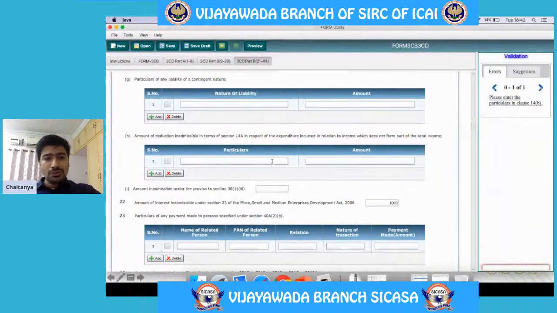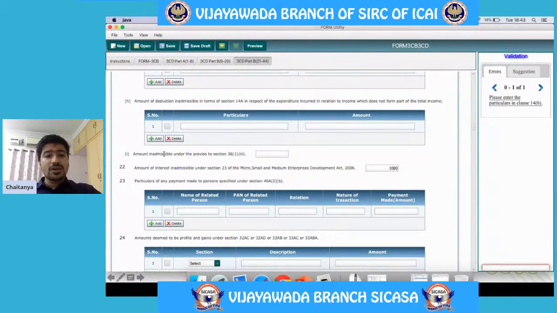And we also know when there is any sale which happened, there will be STT, securities transaction tax, and there will be commission paid. So when this particular gain is not taxed, this expenditure also will not be allowed. So in case if there is any expenditure of this sort, that has to be given in this particular table.